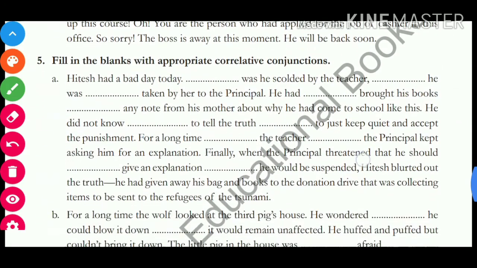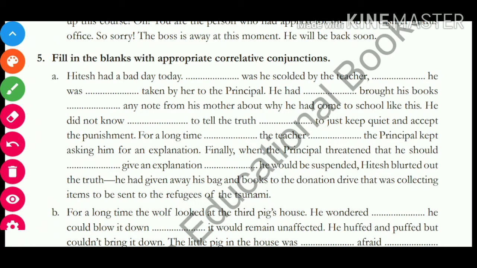Now come to exercise 5, fill in the blanks with appropriate correlative conjunctions. So what were the examples of correlative conjunctions? Both and, not only but also, either or, neither nor, whether or. So let us take the first one. I will take only 3 to 4 blanks.